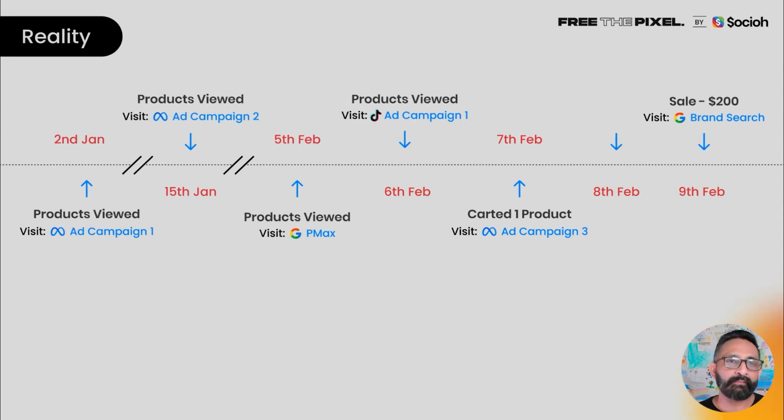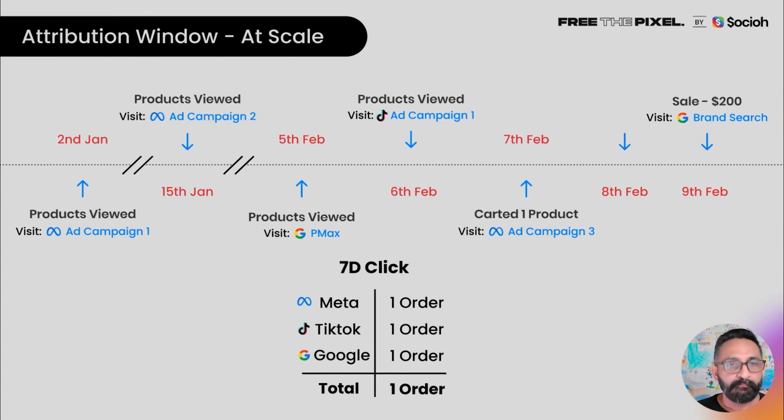So in this example, there are touch points from Google on the 5th, TikTok on the 6th, Meta on the 7th, and finally another touch point by Google on the 9th where the customer actually purchases. So if you were to look at attribution from a 7-day window point of view, this is what you will get. Meta, TikTok, and Google will all claim credit for the same sale, and they would be correct because all of them touched that particular sale at some point or the other in the last 7 days.